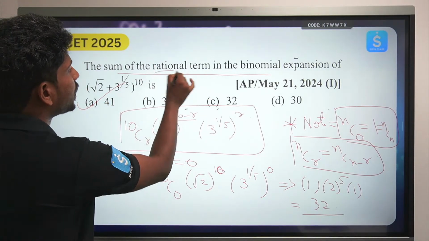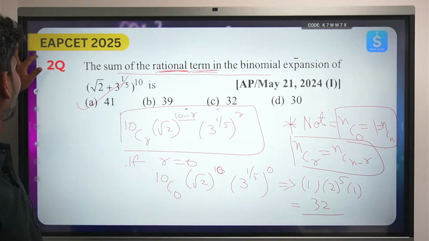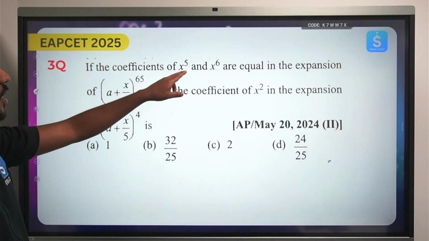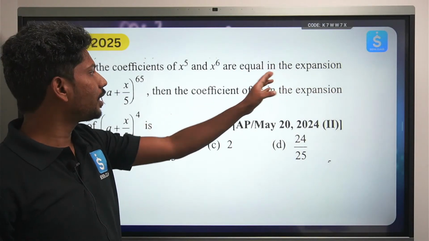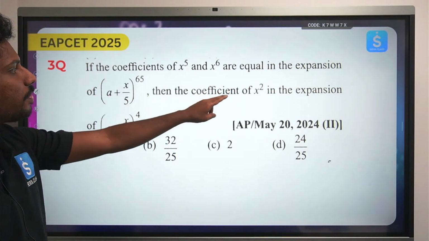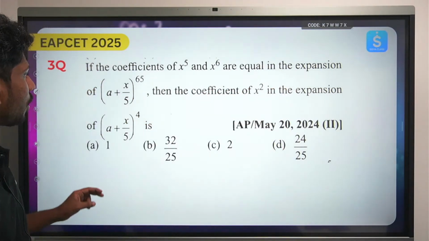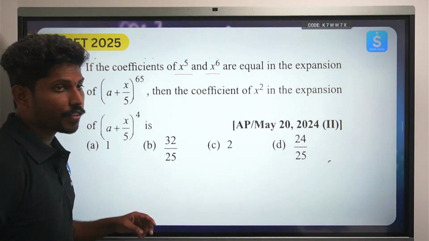Here it is asking about rational numbers. This is the highlight key term. Highlight this. See the next question. If the coefficients of x power 5 and x power 6 are equal in the terms, then the coefficient of x square in the expansion is. Now he is saying the coefficient of x power 5 and x power 6.